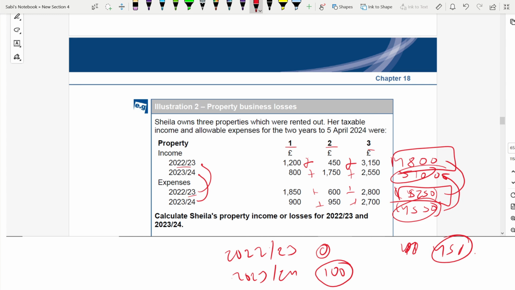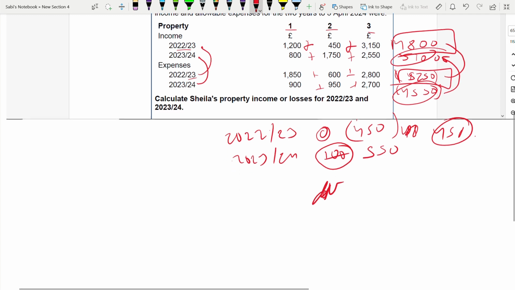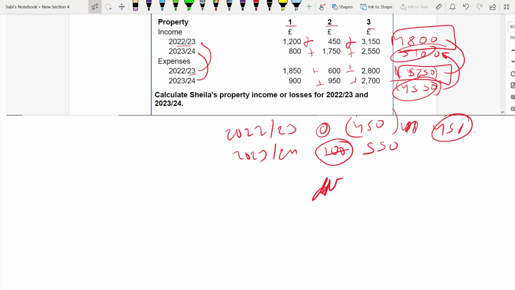Remember this loss. This profit is 550. And here you are having a loss of 450, but you are showing property income as 0. So 450 loss and 550 income this year. So you set off this loss.